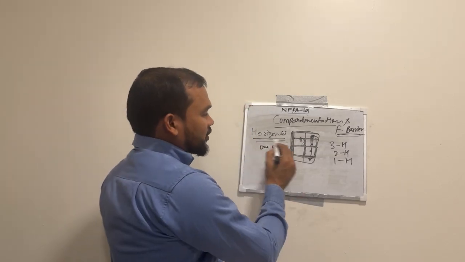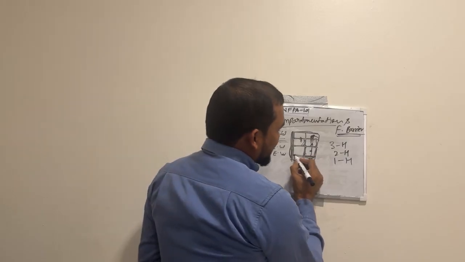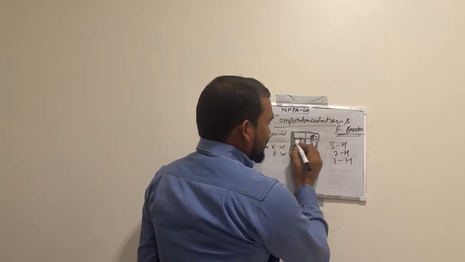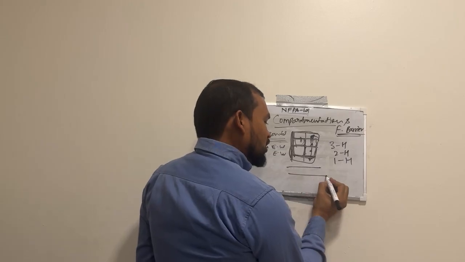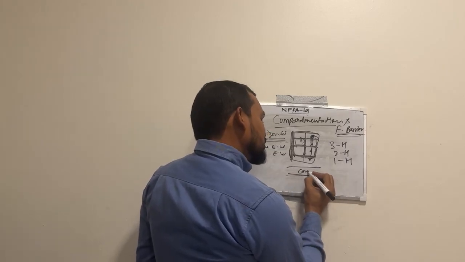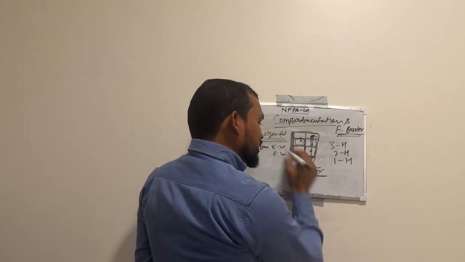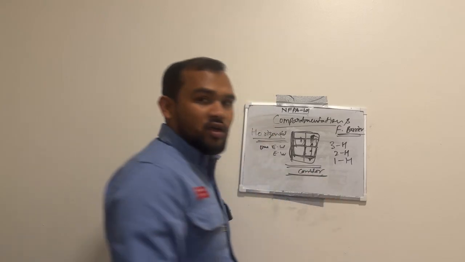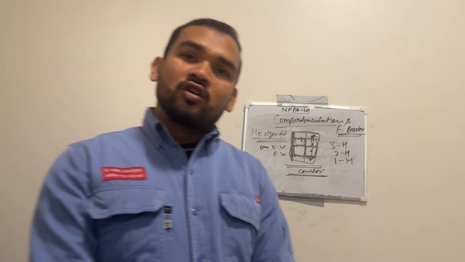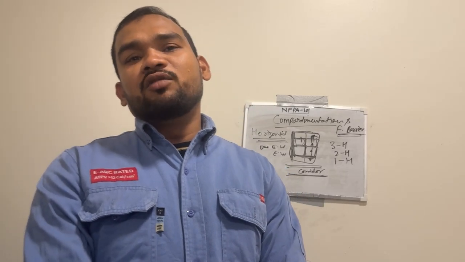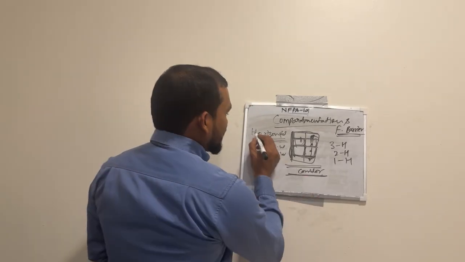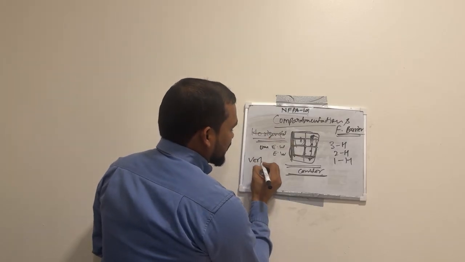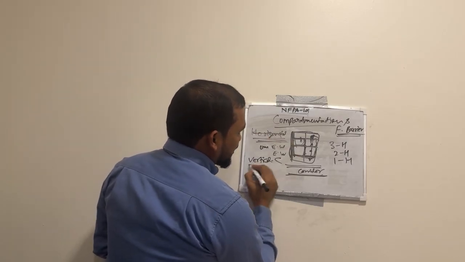This is horizontal, from one. This is horizontal. We have fire here. This is a corridor. So this is called a horizontal fire barrier. What is horizontal? This is called horizontal continuity. Now I will explain vertical continuity to you.